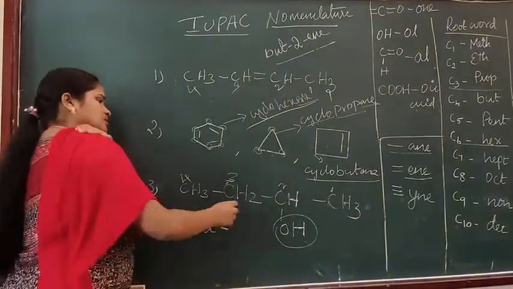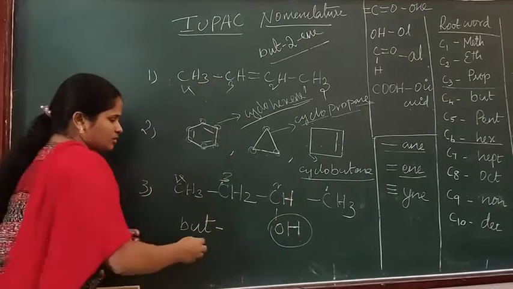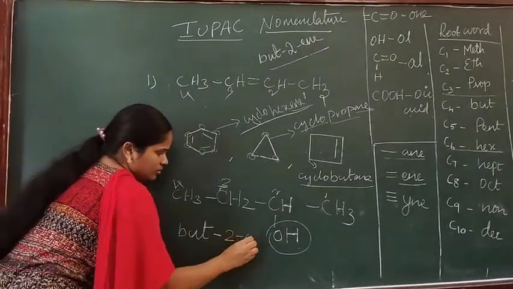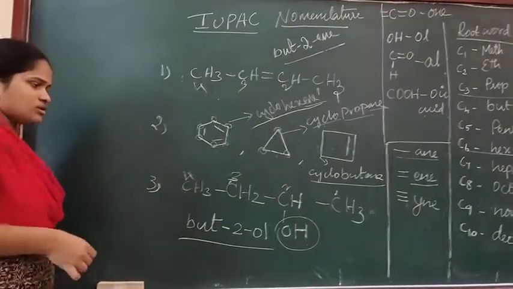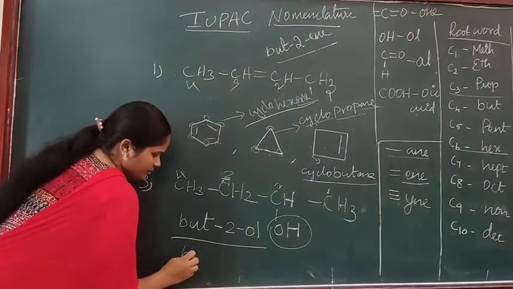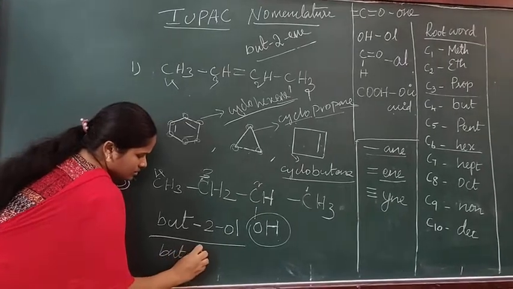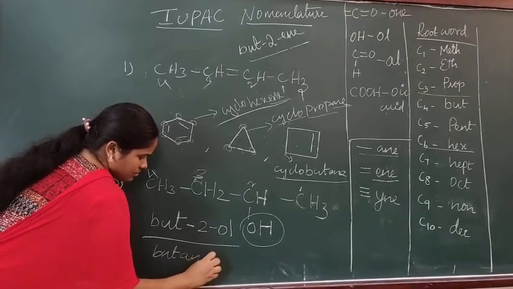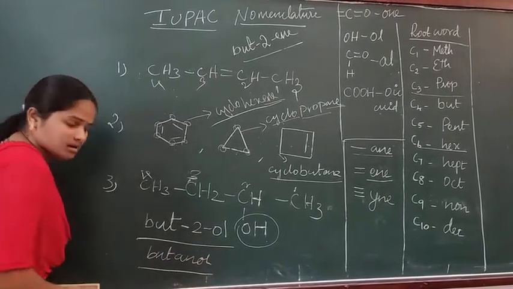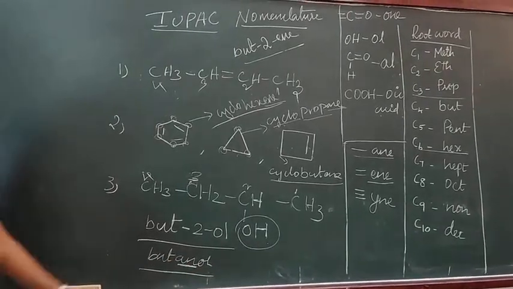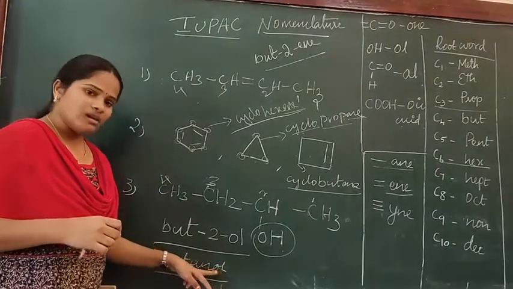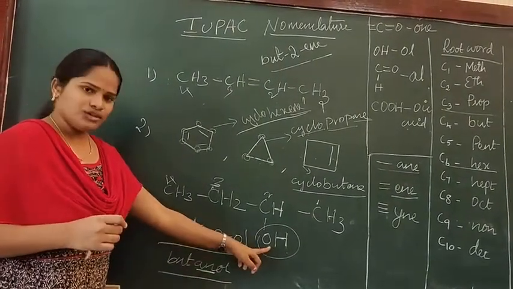So but, the second carbon has the alcohol group, so butan-2-ol. This is the name of this compound. We can also write butanol, because the bond is single, so we use ane, and instead of the e we add ol, because the functional group is OH.